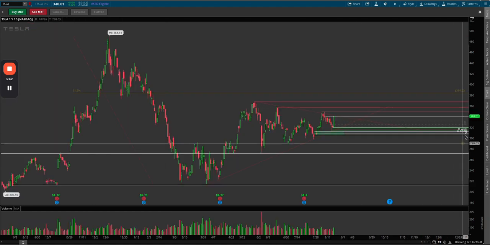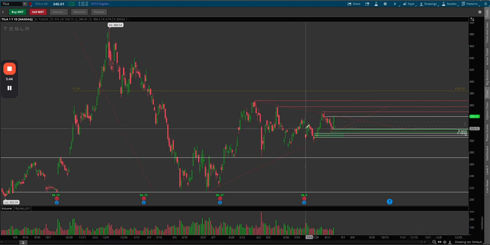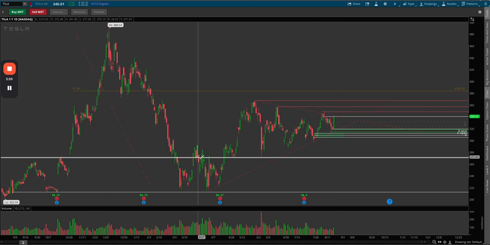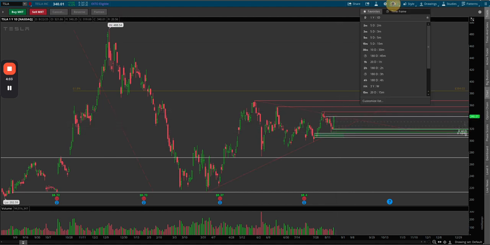But man, as you can see, Tesla looks primed for a good move. If we break this flag, I have a previous day high at 349.65, 358.24, 367.25, and then the 61 fib up here as well from the highs to the lows. So again, very strong candle. We came down, bounced off the bottom of the flag and trend line again. I mean, personally, for me, it seems very likely we'll break this flag, so we'll see.